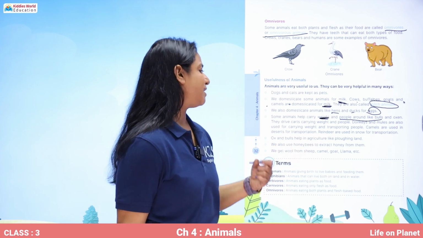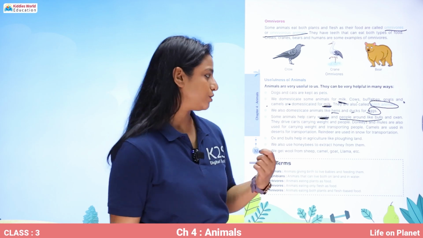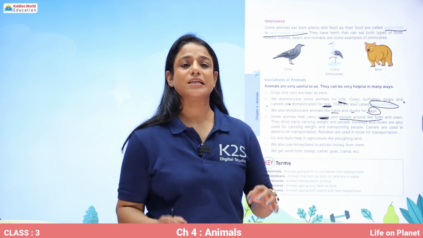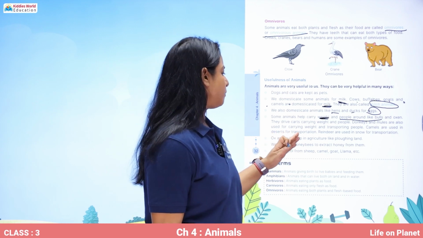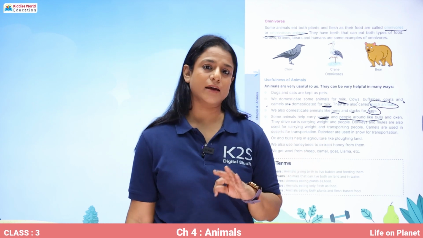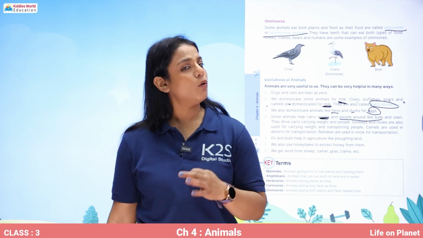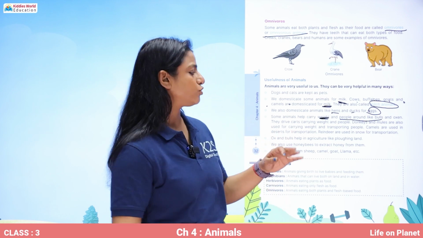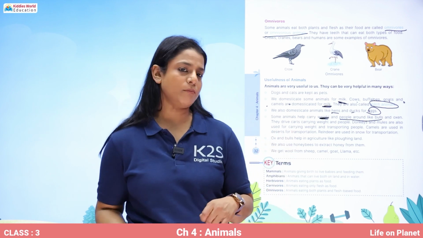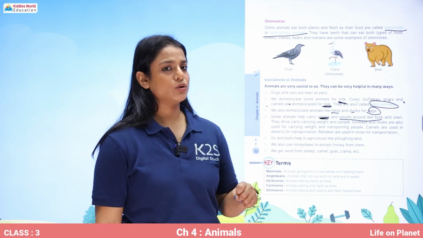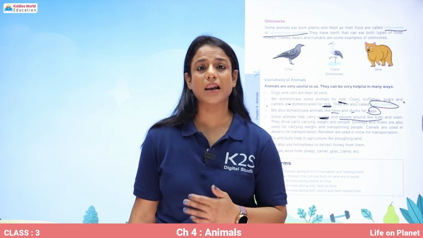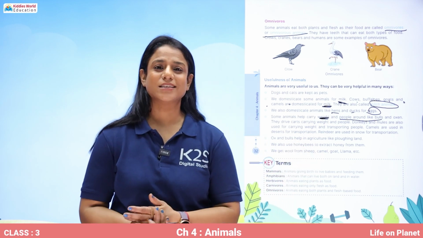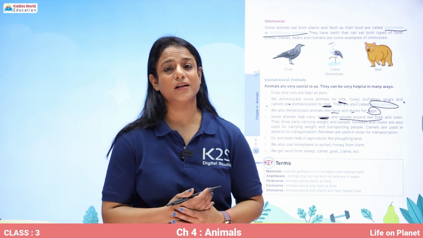Camels are used in desert for transportation. Reindeer are used in snow for transportation. Ox and bulls help in agriculture like plowing field, and we also use honey bees to extract honey from them. We also get wool from sheep, goat, camel, llama, etc. So this is how different animals are so useful to us.